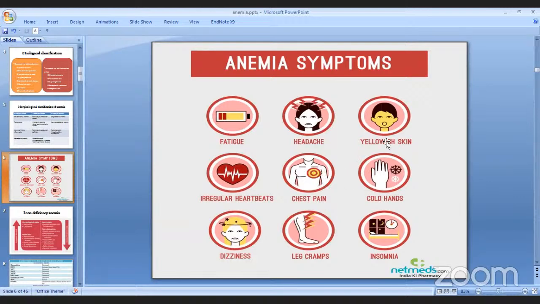Cold hands, dizziness. The person could be so weak he could be having leg cramps, insomnia, shortness of breath. So these are all the symptoms of anemia. All kinds of anemia could show these symptoms.